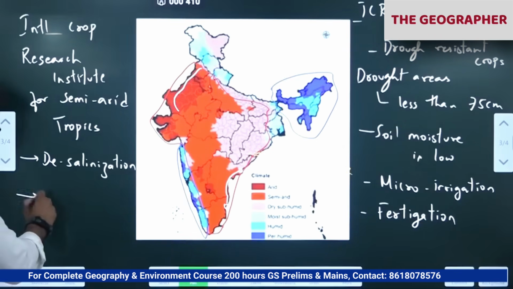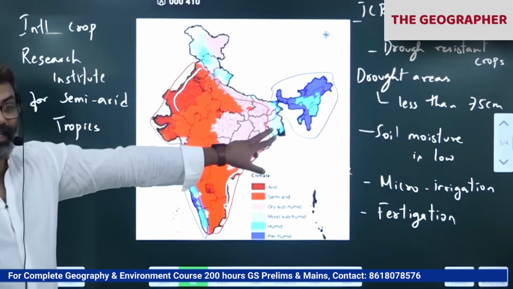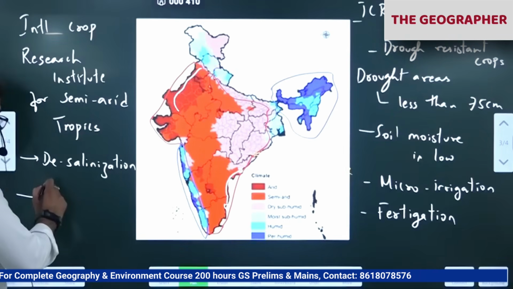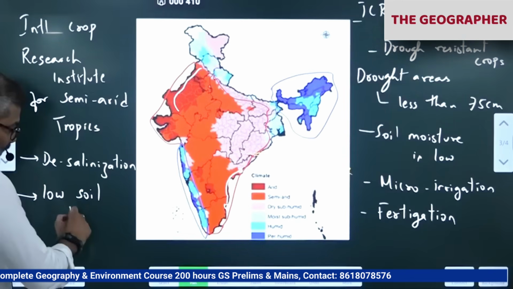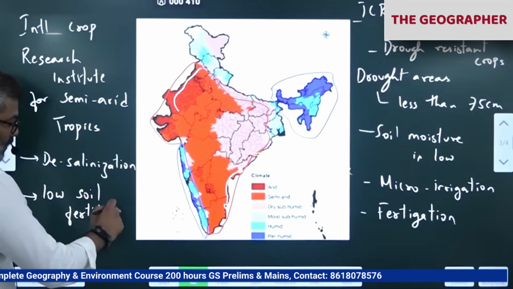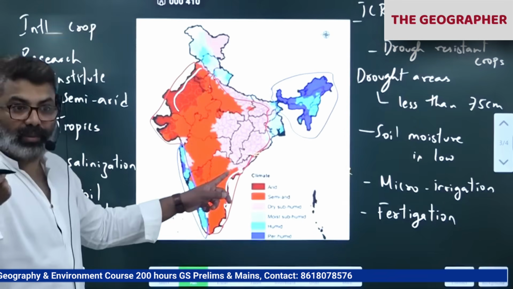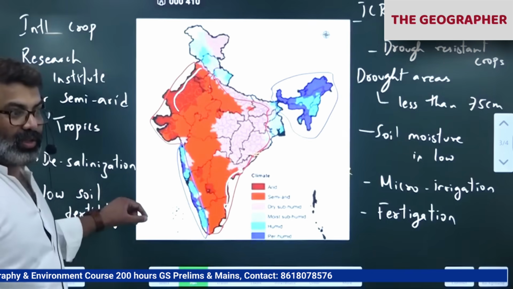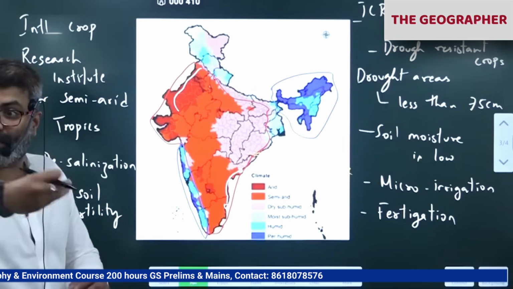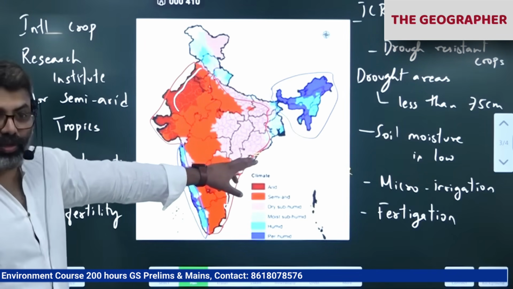And in many places, the soil is not fertile. That is another challenge of drought areas. Low soil fertility. Infertile soil. Remember while discussing soil, I was telling you Urvara, Usara, fertile and sterile soils. So now the soil is also not suitable for growing. Excess alkalinization is there. Salt. Deserts may have more salt. Too much salt is also not favorable.